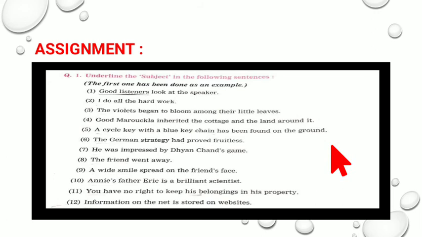So the first one is done for you all. Good listeners, look at the speaker. Who looks at the speaker? The answer is good listeners. So good listeners is the subject and the rest is the predicate. So you have to pick out the subject from it and then underline it.